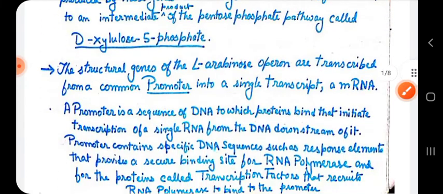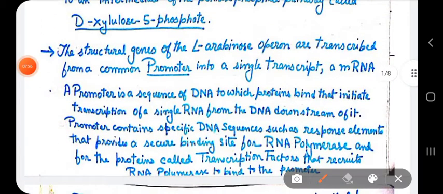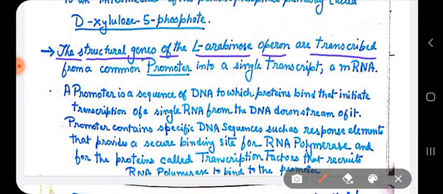Now, the structural genes of the L-arabinose operon are transcribed from a common promoter, just like lacZ, lacY, lacA, they have a common promoter. Here also the arabinose operon structural genes have only one common promoter and form a single mRNA, and that mRNA will be further translated to form three different proteins.